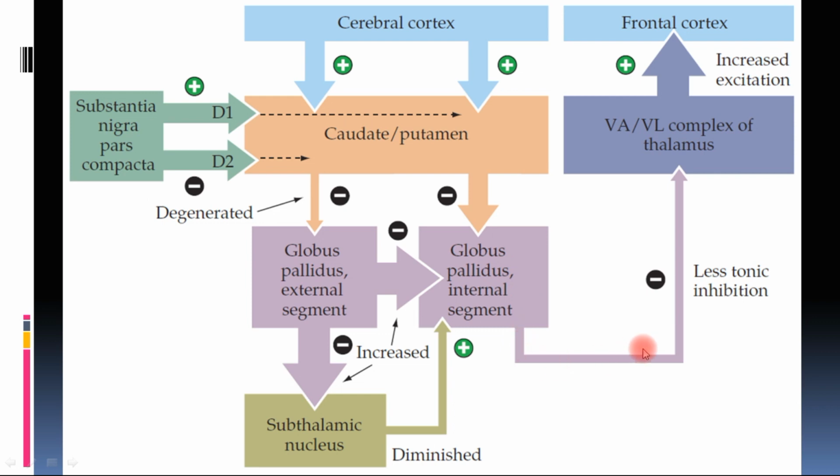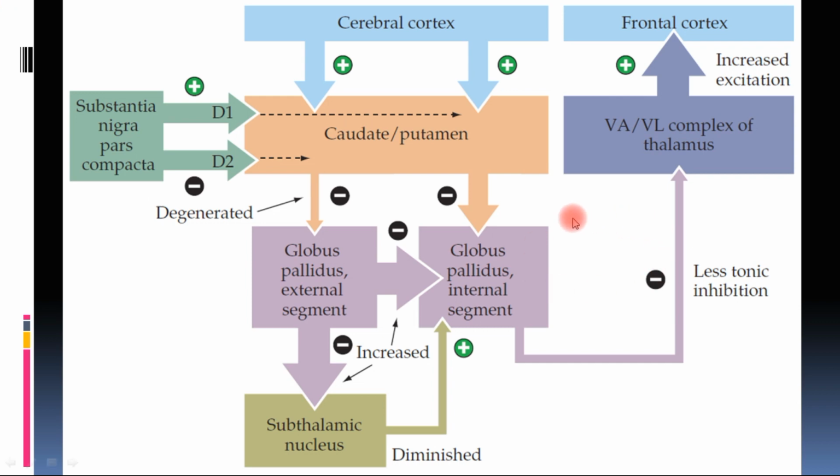In that case the tonic inhibition will be less, and thus the thalamus will have a higher probability to stimulate the frontal cortex and stimulate movement more. So that is the basic pathogenesis behind increased movement because of this type of abnormality in basal ganglia, which is opposite to the decrease in movement in Parkinson's disease.